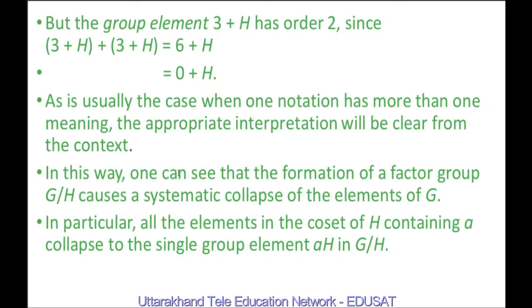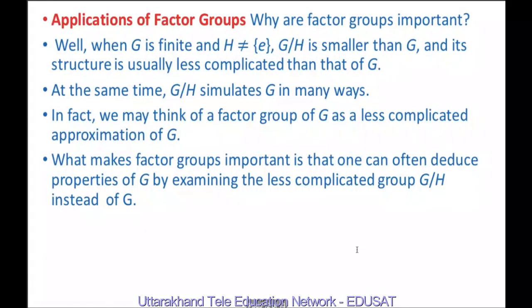In this way, one can see that the formation of a factor group G by H causes a systematic collapse of the elements of G. In particular, all the elements in the coset of G containing a collapse to the single group element aH in G by H, which is a quotient group.